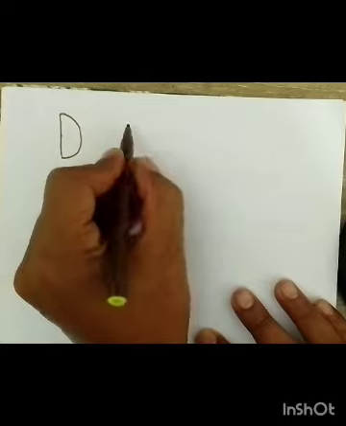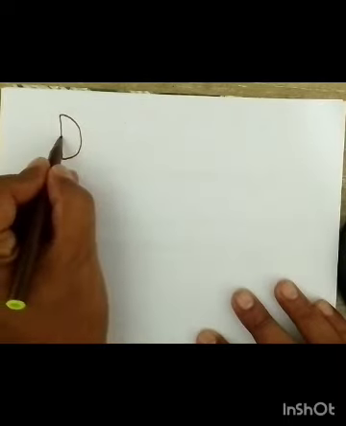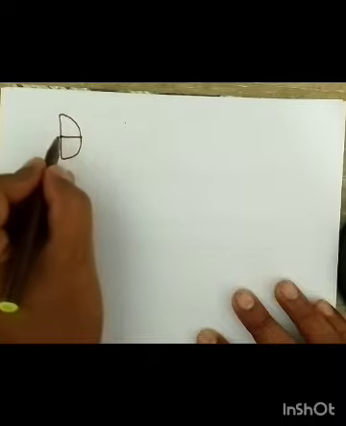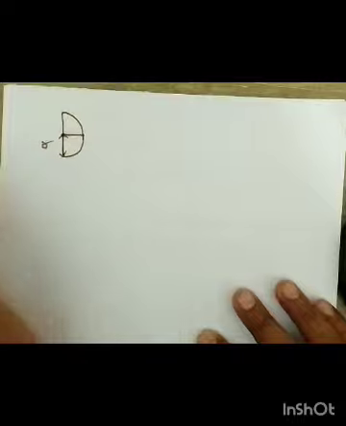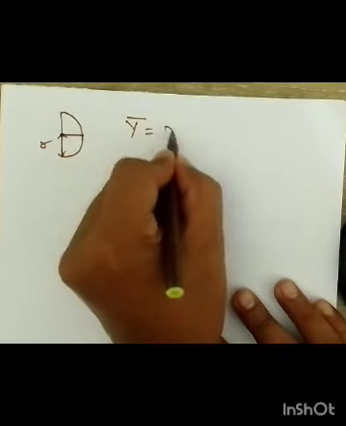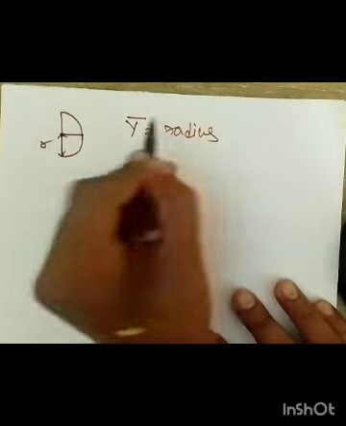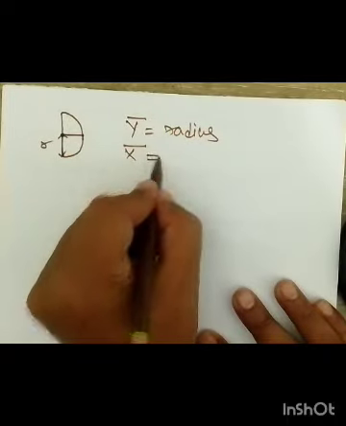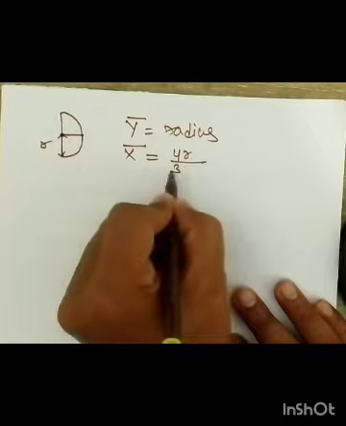When it is vertical, its x coordinate... its y coordinate will be the radius itself. This will be the radius, from here to here. This is not imagined, it is the exact radius. So for y bar it is the radius itself, but for the x coordinate it will be the reverse, 4r by 3 pi.